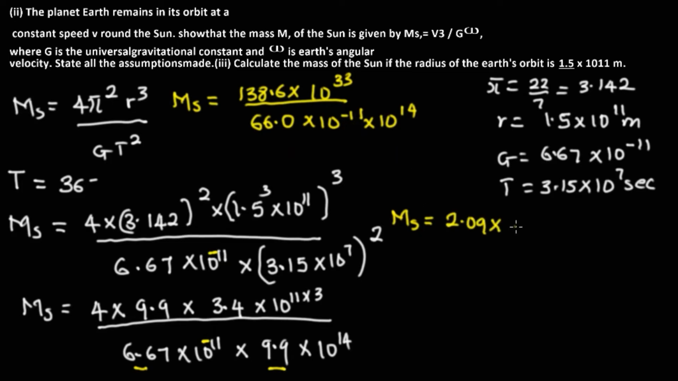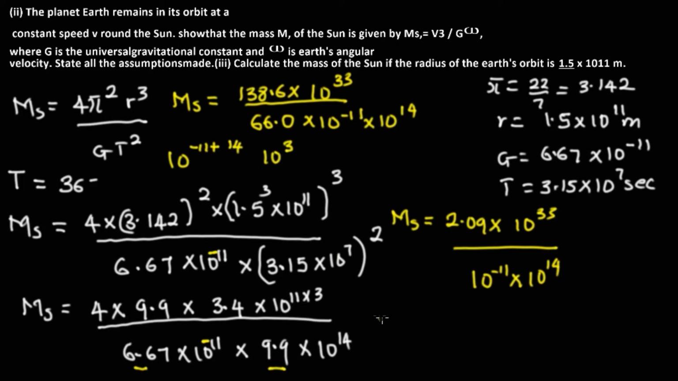2.09 multiplied by 10 raised to the power 33 divided through by, we still have 10 raised to the power minus 11 times 10 raised to the power 14. Don't forget, we are going to be adding the powers because of the multiplication sign. On adding that, we have 10 raised to the power minus 11 plus 14, and it's simply going to give us 10 raised to the power 3. Since it's going to give us 10 raised to the power 3, we can simply write this as Ms equal to 2.1, I have approximated again, times 10 raised to the power 33 divided by 10 raised to the power 3.